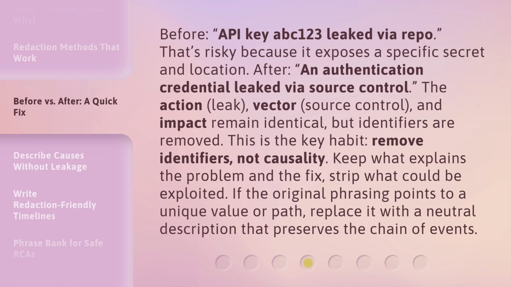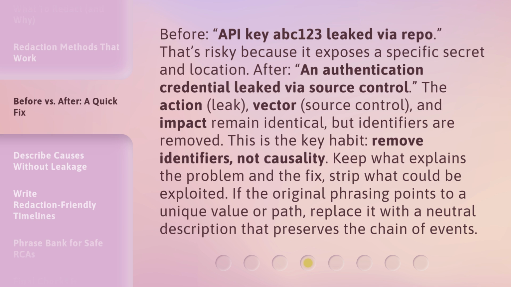Before, API key ABC123 leaked via repo. That's risky because it exposes a specific secret and location. After, an authentication credential leaked via source control. The action, leak, vector, source control, and impact remain identical, but identifiers are removed.